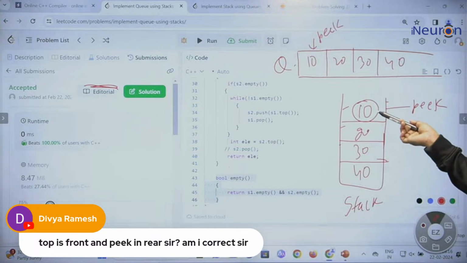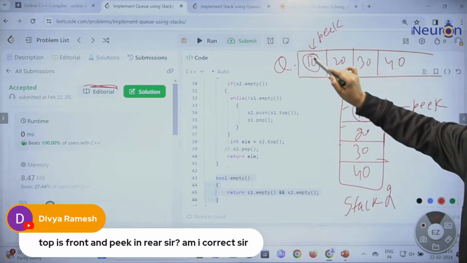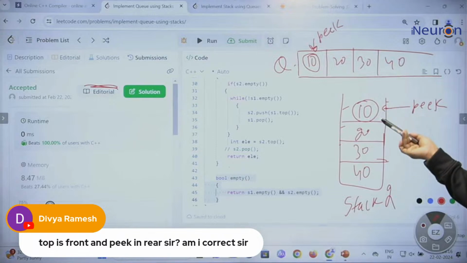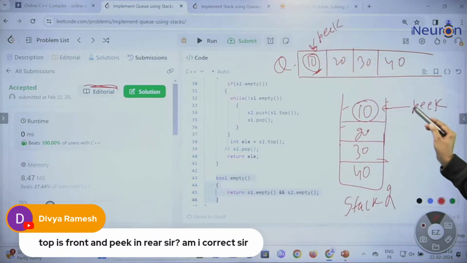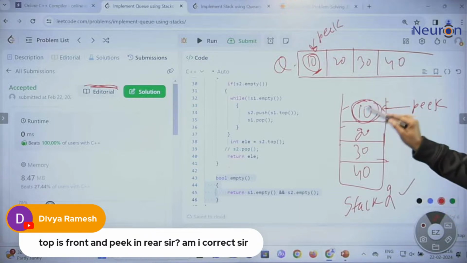The peak element is 10 in stack 2, and that is the same as the front in Q. They are asking about the element which is going to be deleted next. In the Q that is the front, and in the second stack that will be at the top.